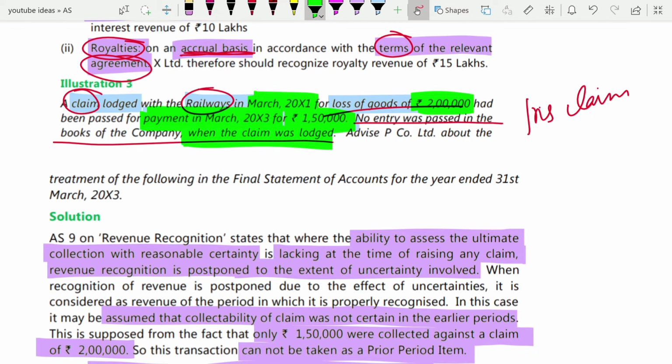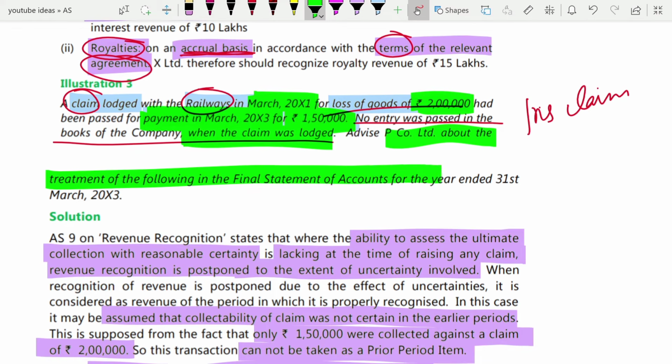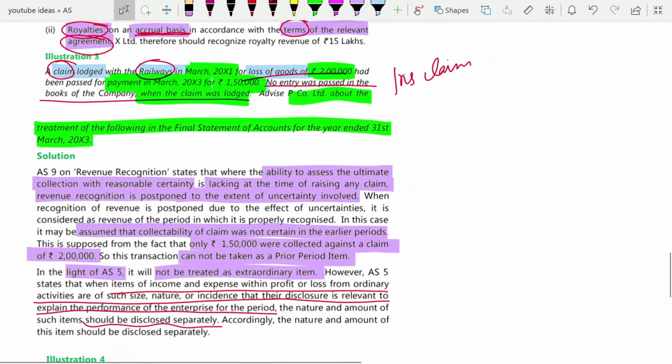So here what they are telling you is, advise PCO Limited about the treatment of the following in the financial statements for the year ended 31st March 2013. So as on 31st March 2013, what should be the treatment is what they are asking you. First you have to assess the ability that the ultimate collection is reasonable. If you are able to say that you will collect the amount with reasonable certainty, then in such case you can recognize your revenue.